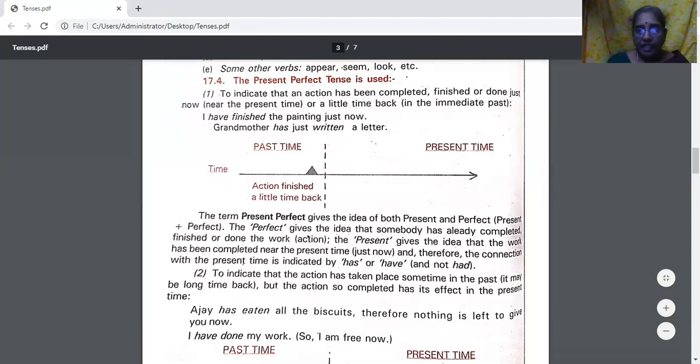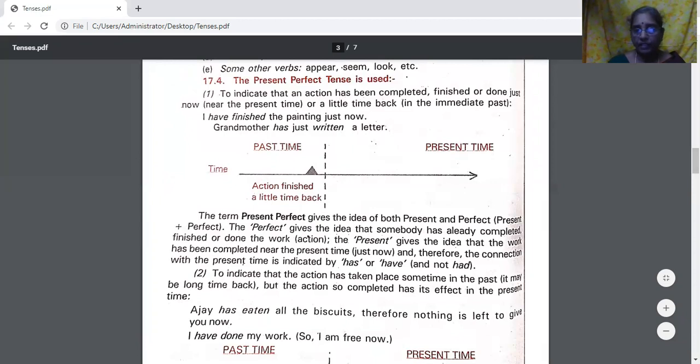I have finished the painting just now. Grandmother has just written a letter. So the action has been completed, finished just now, or a little time back. That also is expressed in present perfect tense.